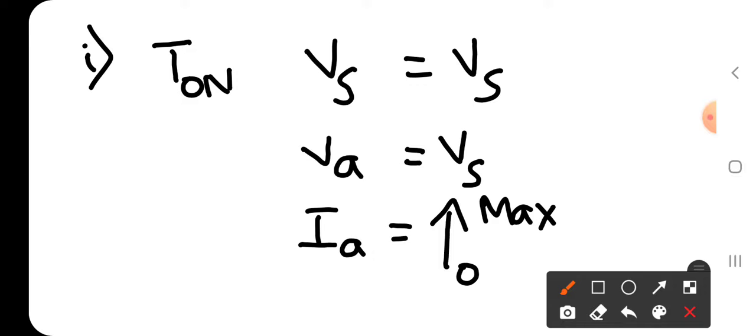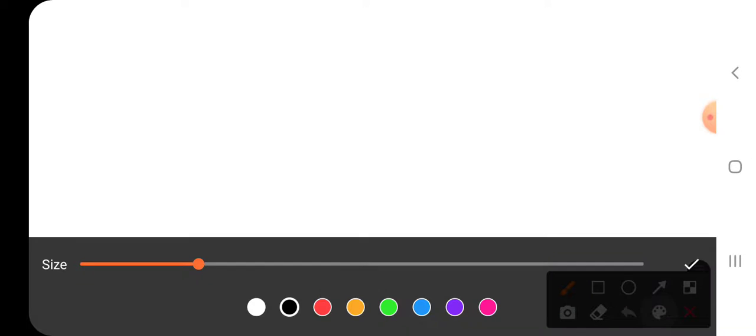Yes, the next one is when the switch turns off, that is during the turn off period, T off.